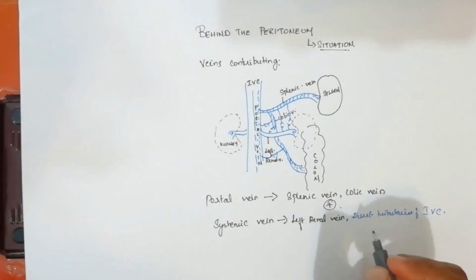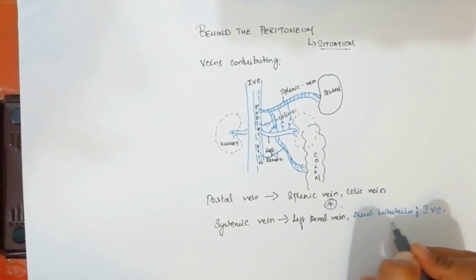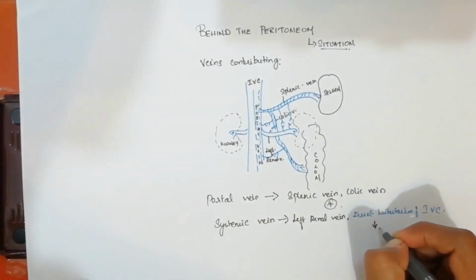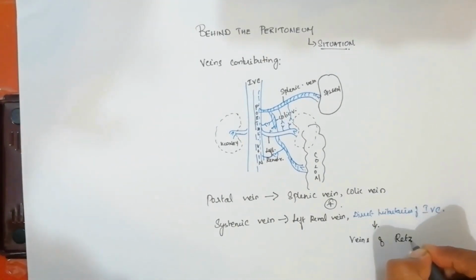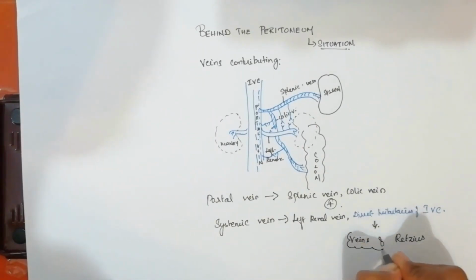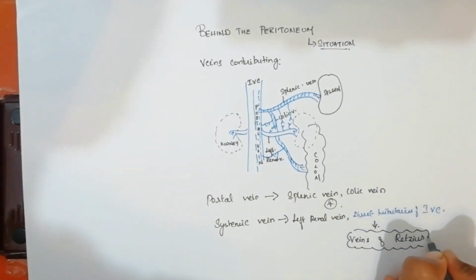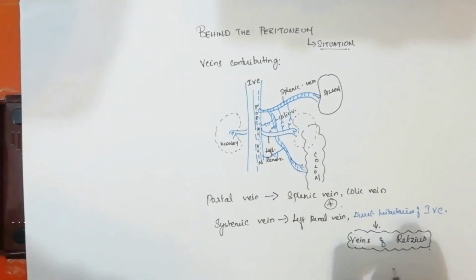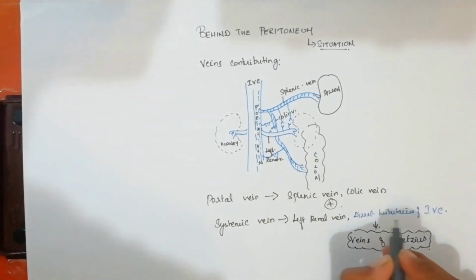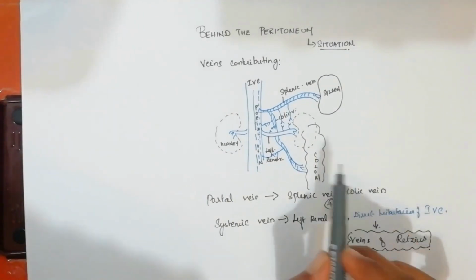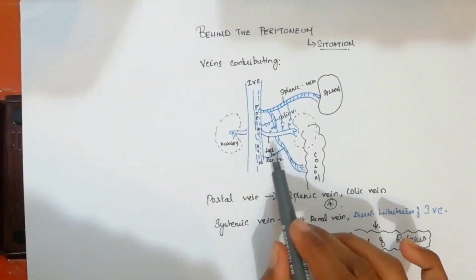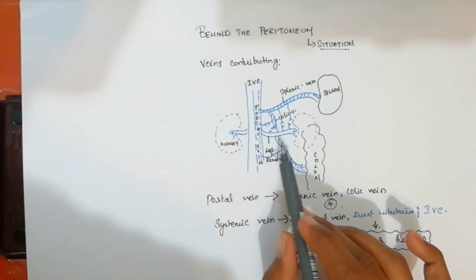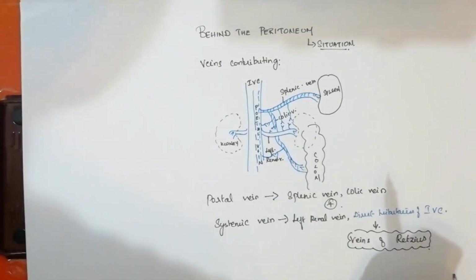Here we have a special name for the direct tributaries of the inferior vena cava, which we call the veins of Retzius. This is the special name given to the tributaries of the inferior vena cava which drain directly into the IVC and communicate with the splenic and colic veins. So this is how another portacaval anastomosis is happening.